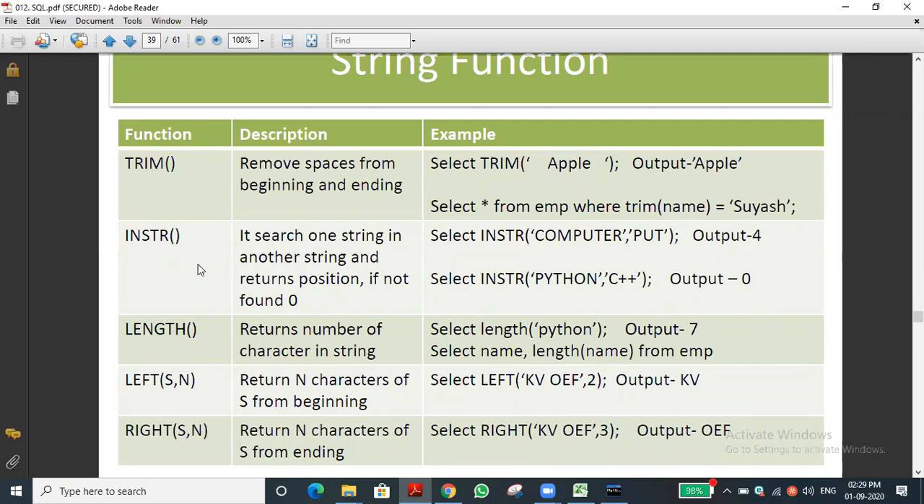The next one is INSTR. INSTR is used to search one string in another string. A similar function we discussed in Python. Can anyone guess what function we use for the same purpose? In Python also a similar type of function is there.